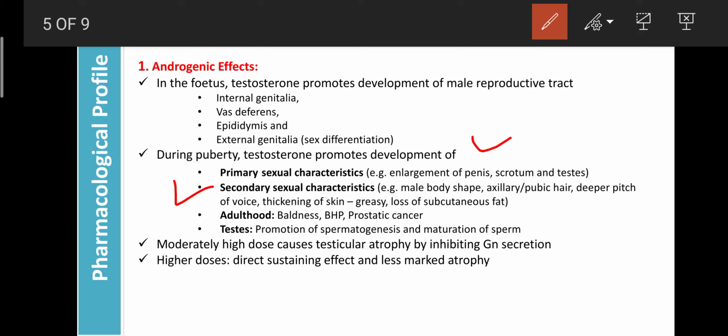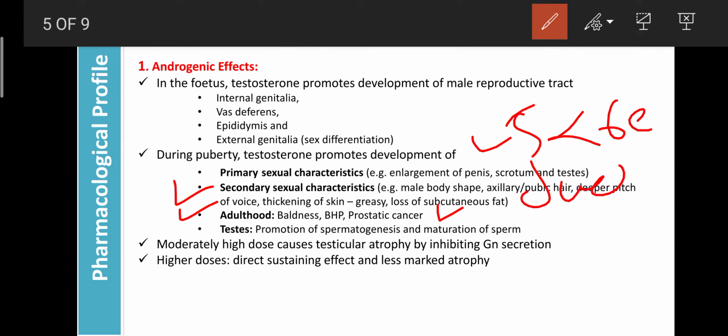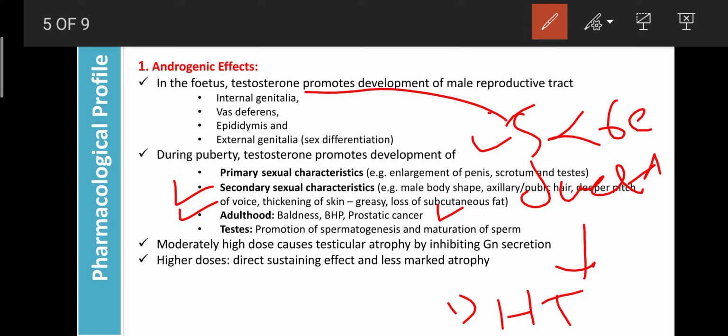In adulthood, due to more secretion of testosterone, baldness occurs. That is the damage of the hair follicles. So hair loss can occur due to over secretion of testosterone. As well as that, it can enhance the blood pressure, and it can cause prostate cancer. Because with over secretion, in the presence of the 5 alpha reductase enzyme, testosterone is converted into dihydrotestosterone.